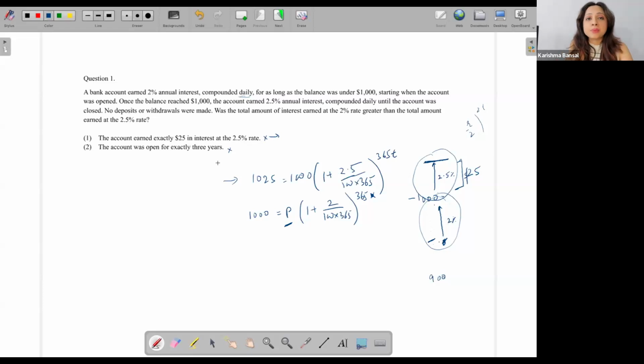Keep in mind the numbers that GMAT gives me have a lot of information. It's not just a data point. They help me decide which section, let's say, do I fall in, whether it is less than this or less than that. They do give me a lot of information. So I can't just say, okay, this tells me the interest earned at 2.5%, and that's it. I don't have to really worry about what exactly is the interest earned, because it's a data sufficiency question. We'll be wrong there. In reasoning based solutions, we have to look at the numbers, because the numbers are going to fit very, very well.